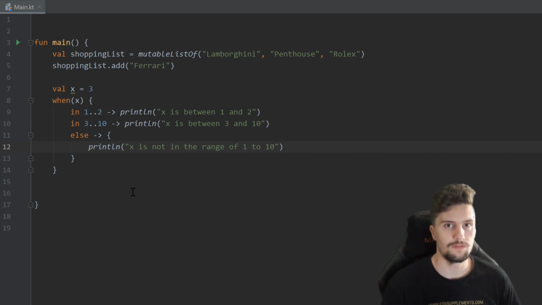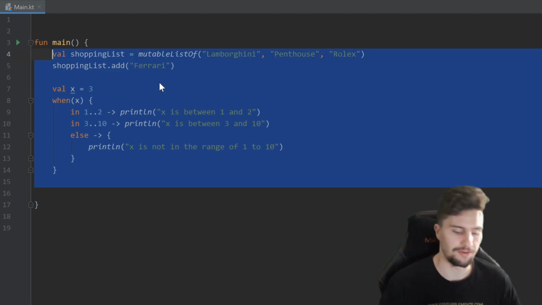Now let's get to a very important topic, which are functions. So I will actually remove all of our code here in our main function.